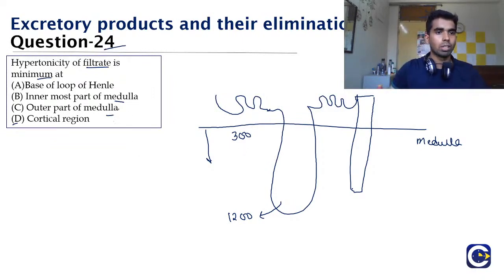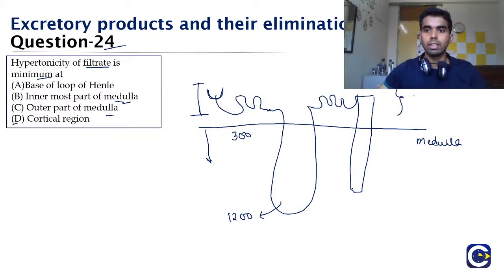Is it the outer medulla, is it the inner medulla, or the base of loop of Henle? So see here, this is the cortical region. The cortical region contains the PCT, DCT and the glomerulus, and that is why here the osmolarity is very low.